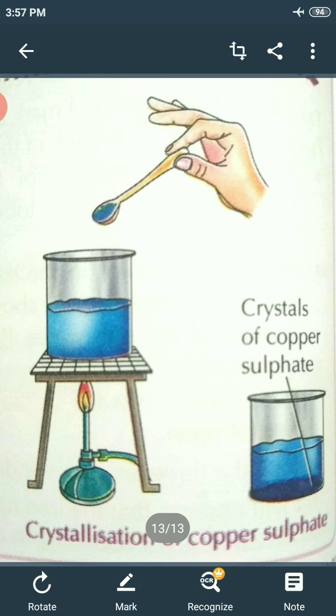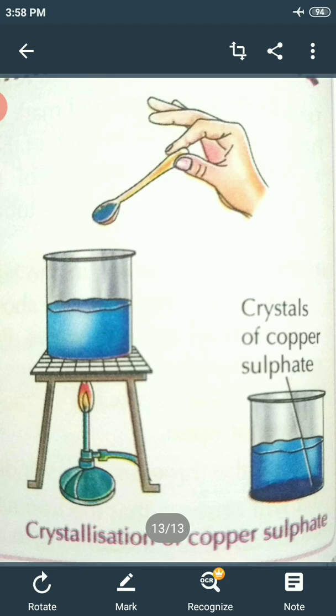So how are pure crystals of copper sulfate formed? Take a cup full of water in a beaker and add a few drops of dilute sulfuric acid. Heat the water. When it starts boiling, add copper sulfate powder slowly while stirring continuously.